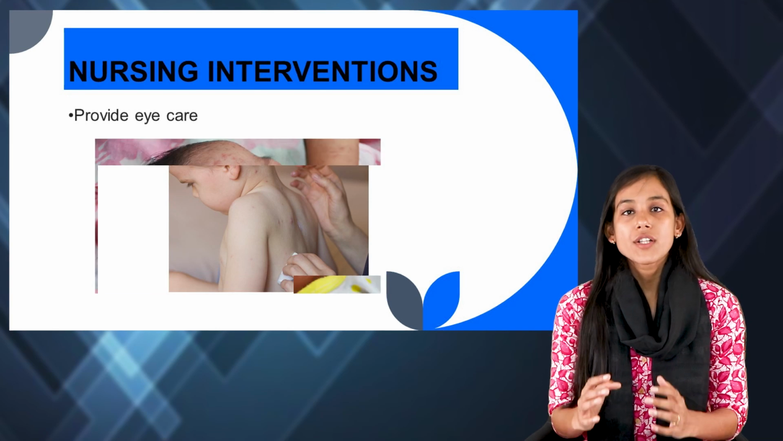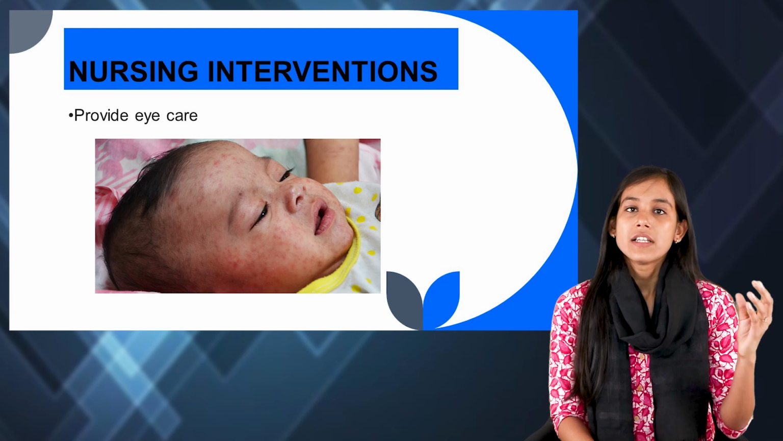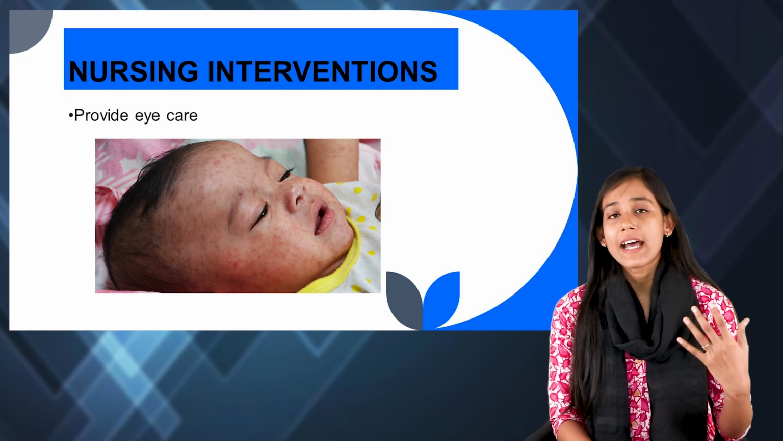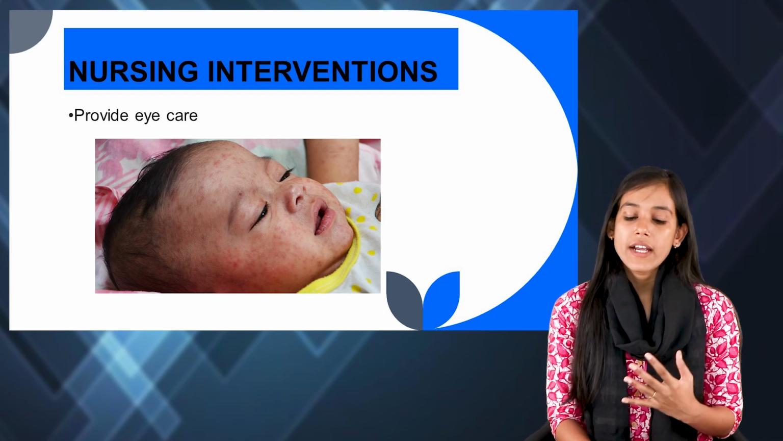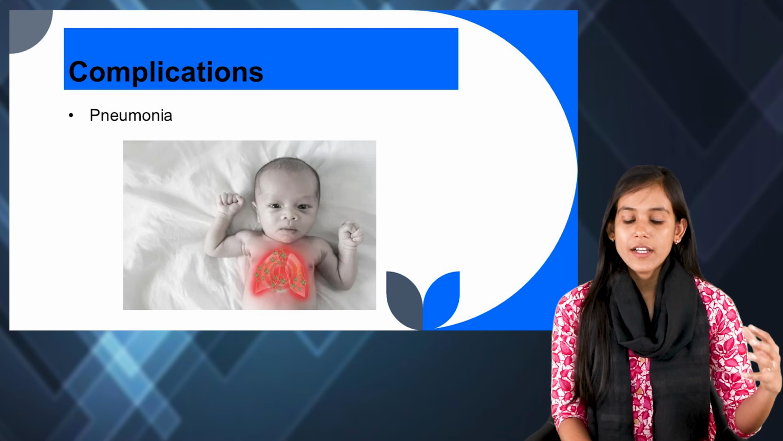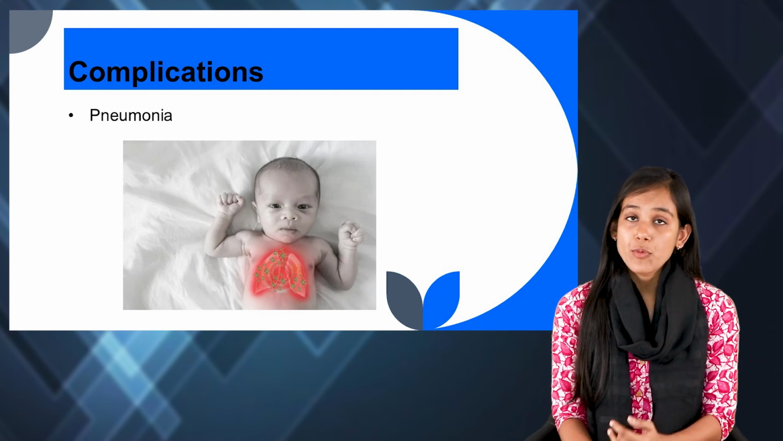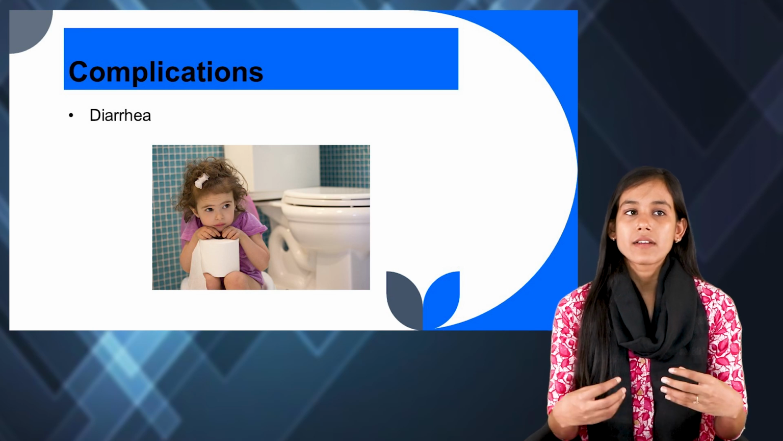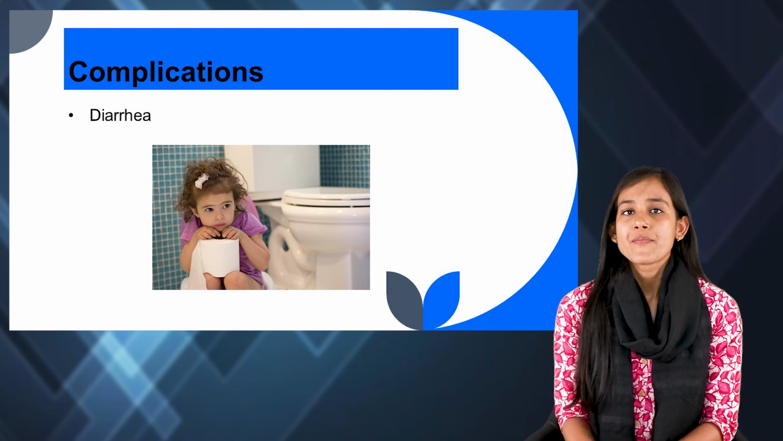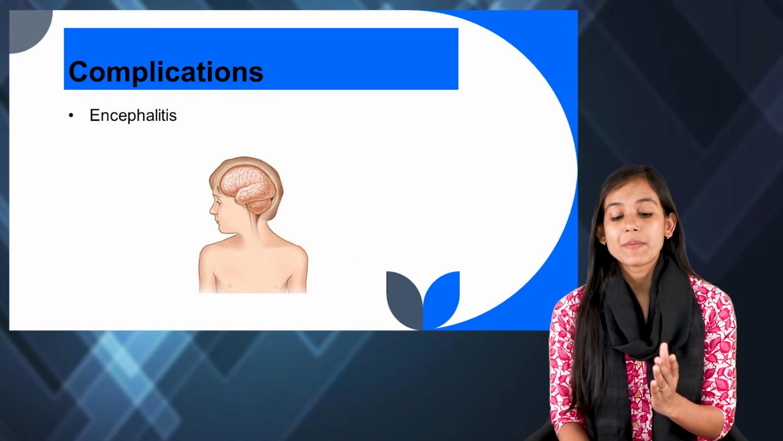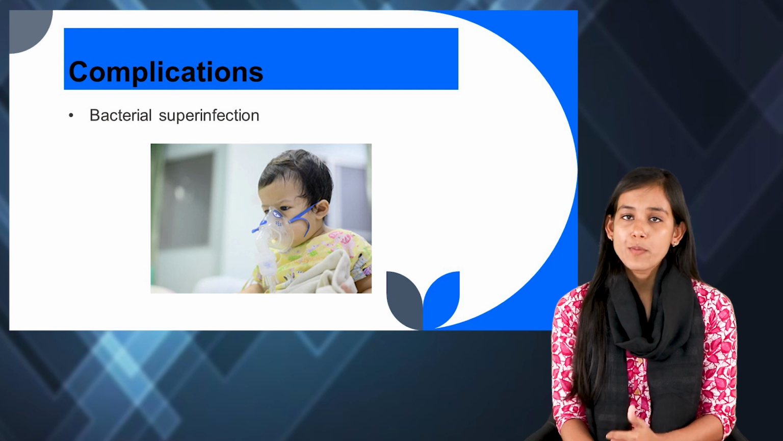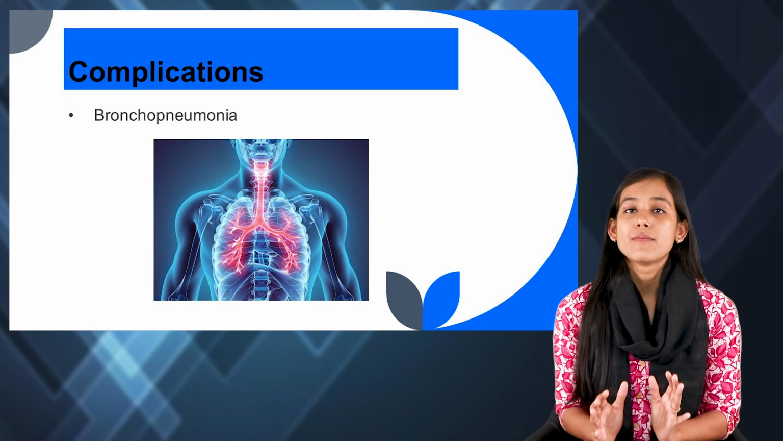And also we have to maintain the moisture of the skin. Also, we have to provide eye care, because we learned that in the initial days the child will develop conjunctivitis. So we have to treat that, and we have to encourage that the child should not rub the eyes. So again, we know that it would affect the lungs, right? So there would be pneumonia. There might be diarrhea, that it can also spread to other organs, right? That we learned in the pathophysiology. So if it affects the intestine, then definitely there would be diarrhea. There might be encephalitis or otitis media. Bacterial superinfection and bronchopneumonia are more frequent.